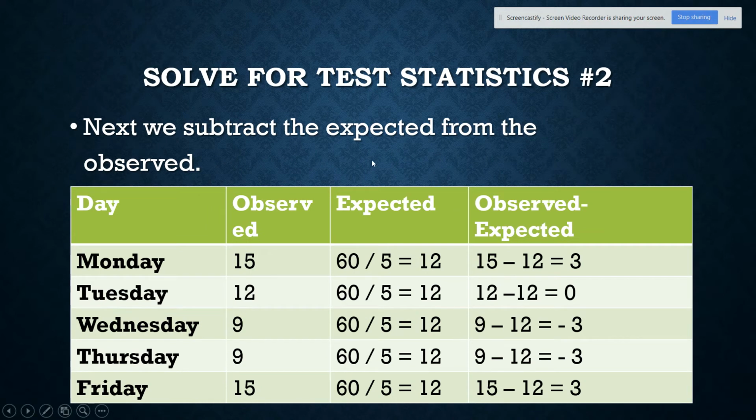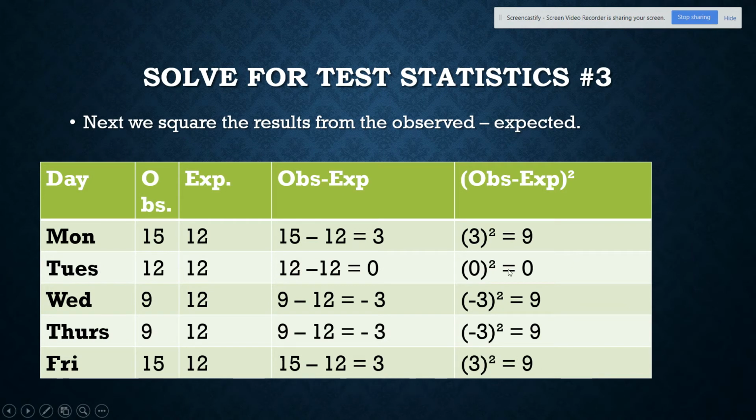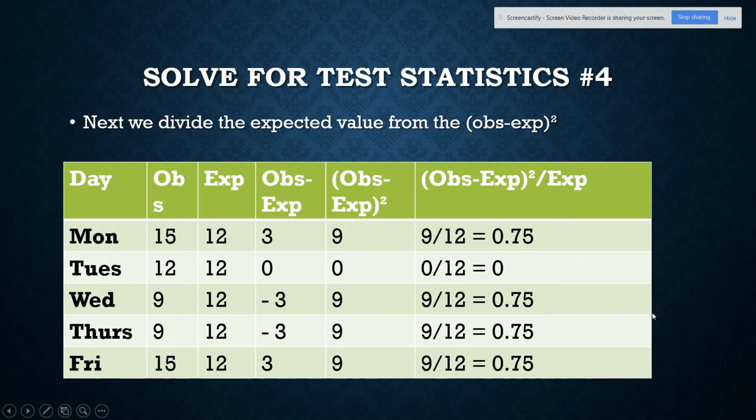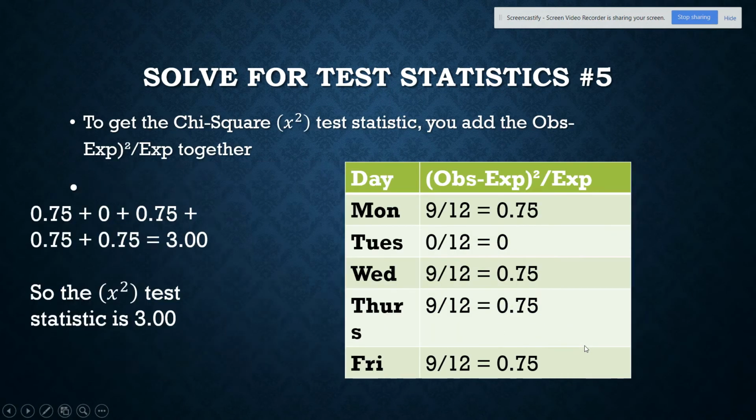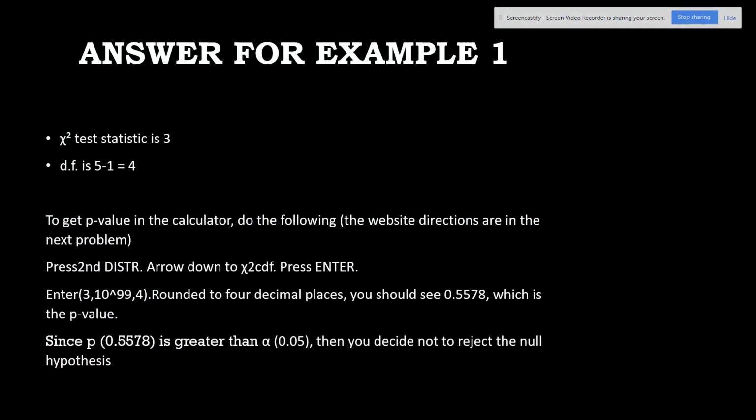So then I'm going to keep going with that formula we saw before, and I'm going to do the observed minus the expected. As you see here, it just gives me some numbers, and then I square them, and then I divide by the expected. And then when I add all these up together, I get the chi-square test statistic. You're never going to have to do this by hand. We just wanted you to see what it looked like when it came together. So the chi-square test statistic is 3.